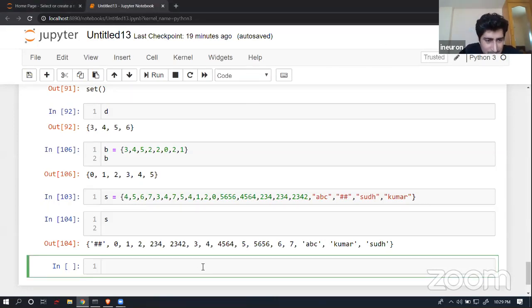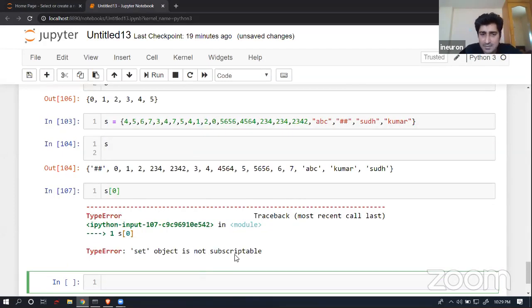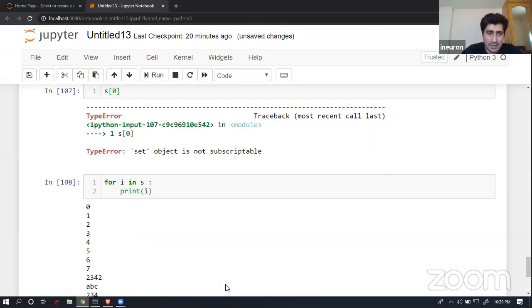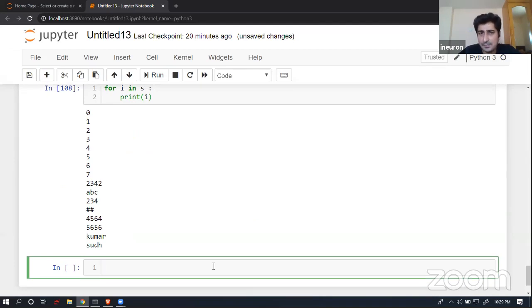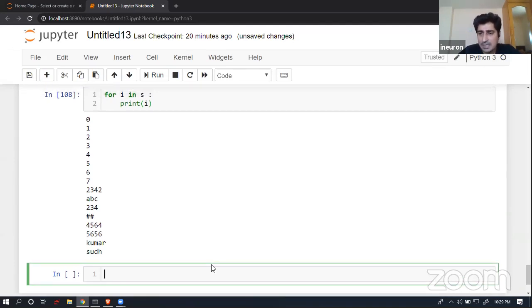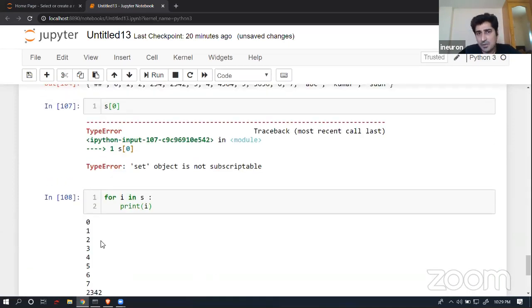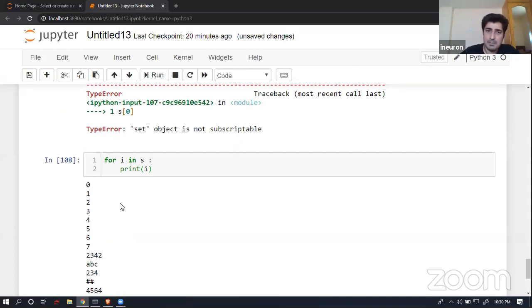Now here, let's suppose I have a set. If I'm trying to access an element from the 0th index, that is not allowed. Now if I'm trying to iterate inside a for loop, for i in s, and print all of those elements, yes, that is allowed. So I will be able to iterate over the set elements. These operations are completely feasible, but you will not be able to subscript an element by using its index. So index-wise operations are not available inside a set, whereas you can perform iteration.